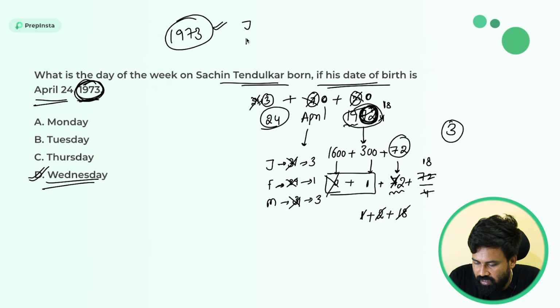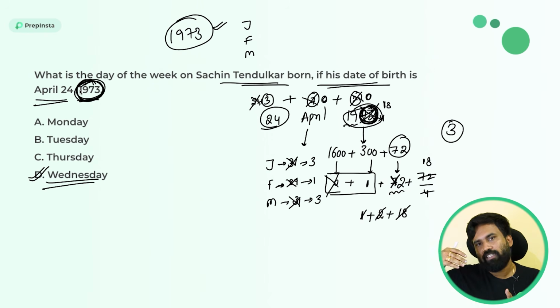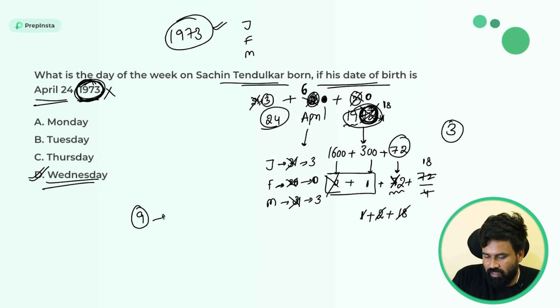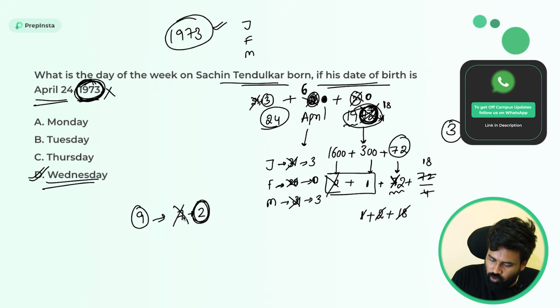1973 January to 1973 March you need to take. So I have wrongly calculated for 72. You need to calculate for the present year, not the already completed 72 years. Presently you are in 73. 73 is not a leap year, right? So February will have 28. So the 0 here, we will get not 7 but 6. So 3 plus 6 is 9. 9 is nothing but 7 plus 2. So the answer is 2. 2 means Tuesday.